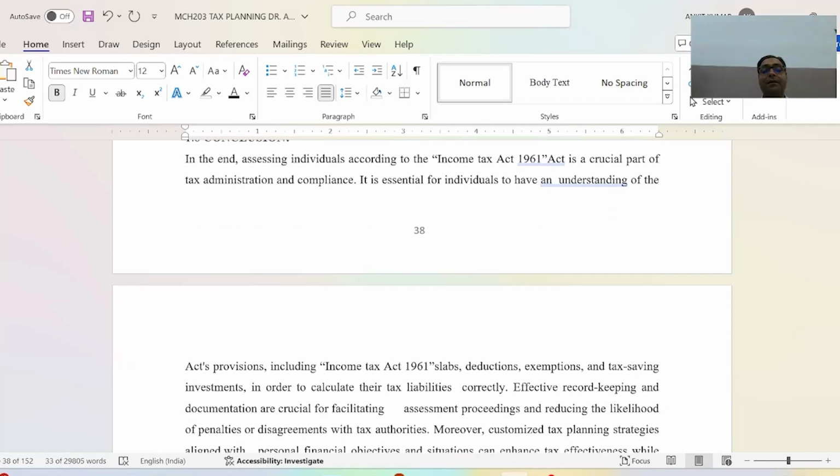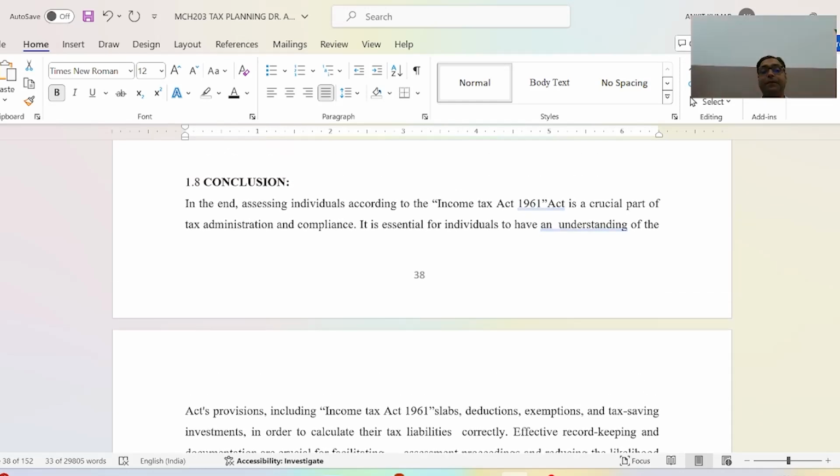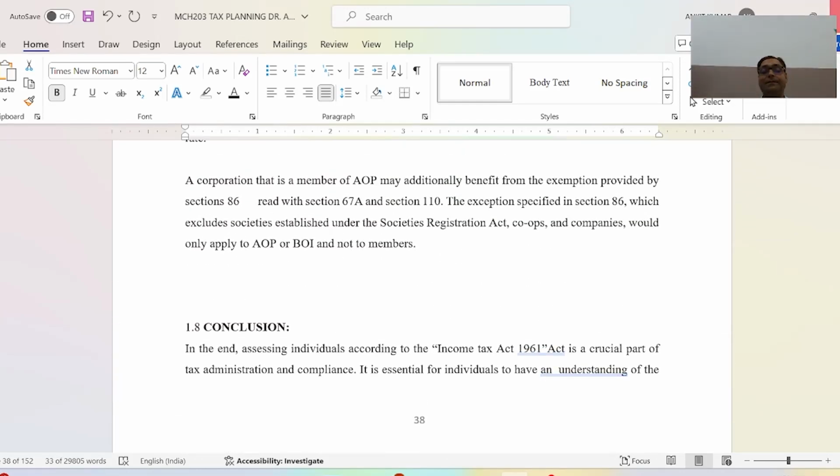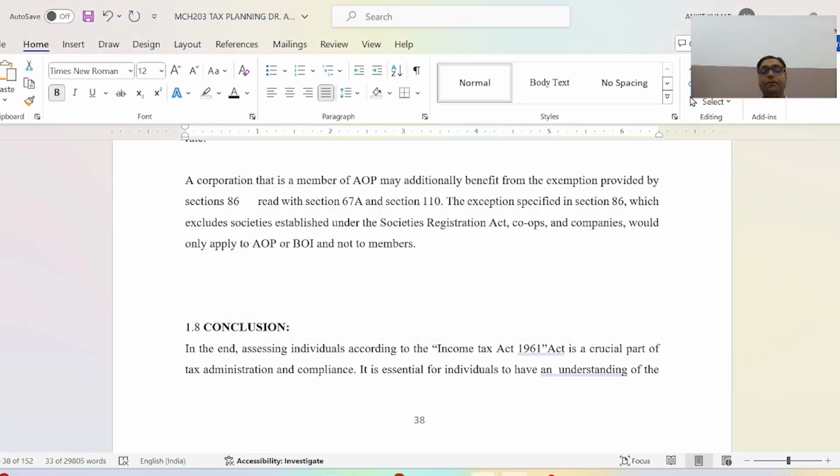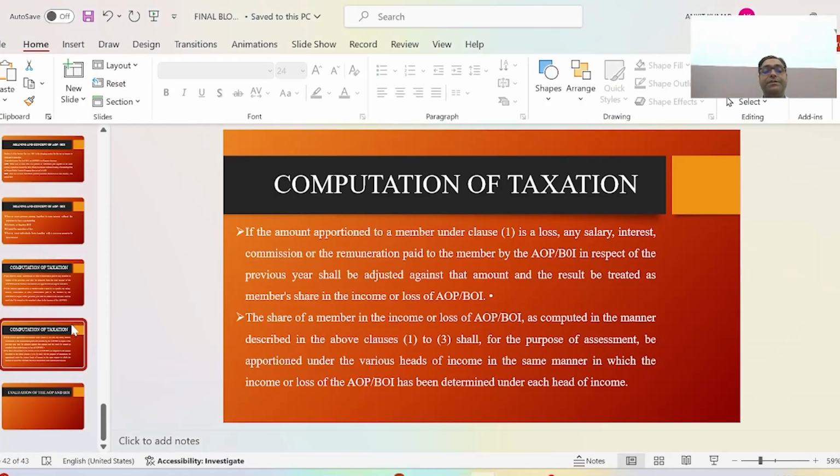Now we will come to the end of the session, it is conclusions. We will come to the conclusions. At the end of assessing an individual according to the Income Tax Act 1961, tax administration and complaints.